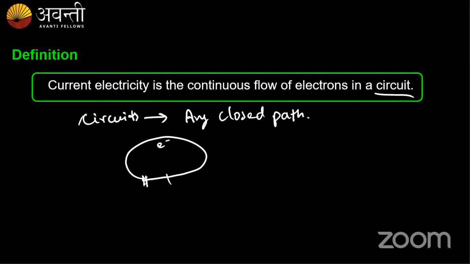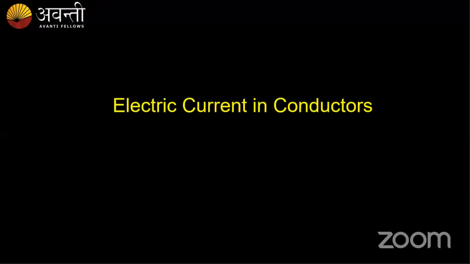I hope all of you got to know the definition of electric current. Next, we'll discuss how electric current exists in a conductor. Now, guys, what is a conductor? Before we discuss electric current in a conductor, tell me, what is a conductor? Please reply, guys.